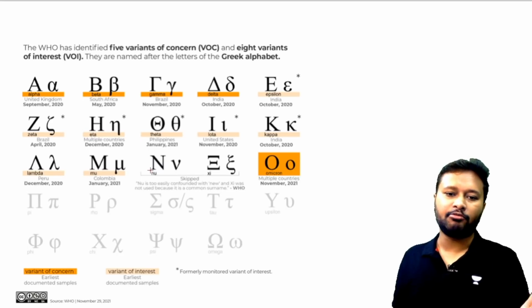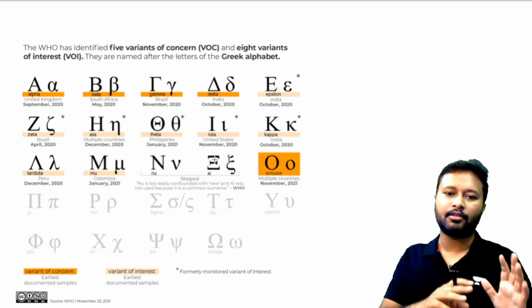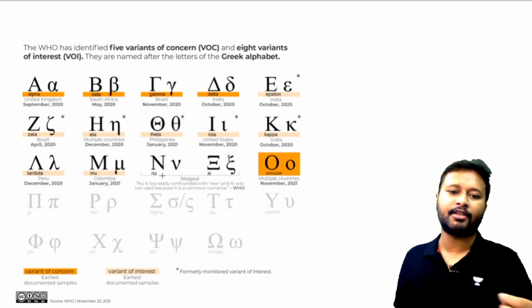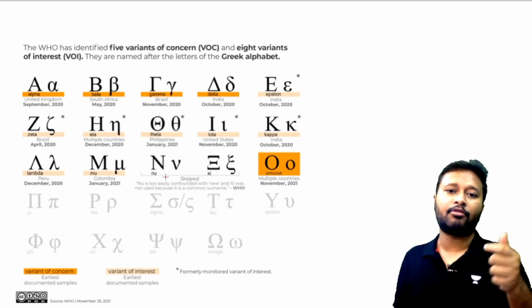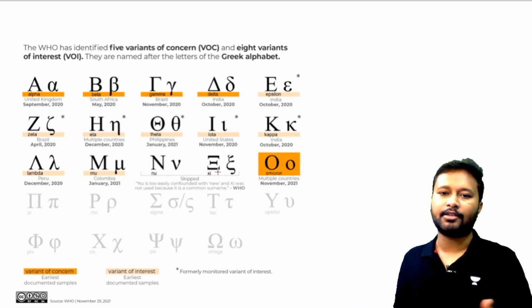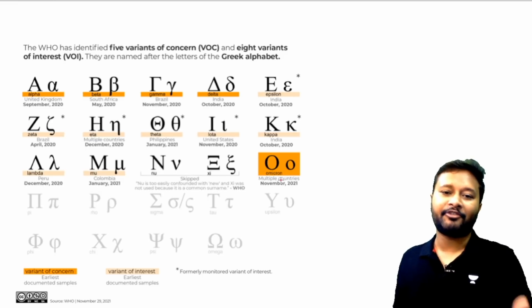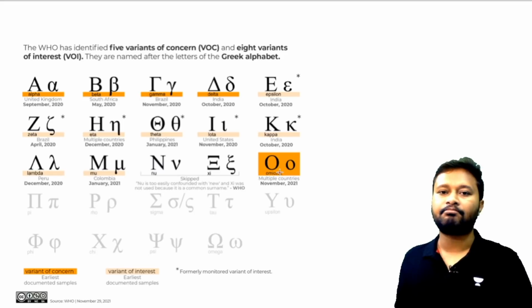The variants nu and xi have been dodged, or you can say skipped, because any new variant named that way would sound like "new, new" and "xi". These two are not going to be used. The next variant is Omicron, which we are facing these days. So that means the native coronavirus has already done this many mutations.